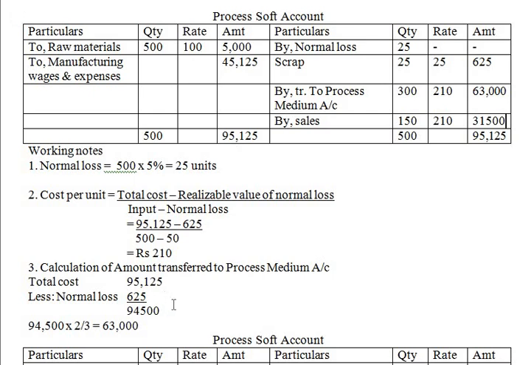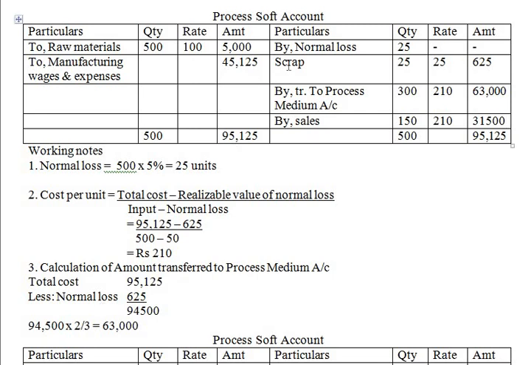Okay, now same like we need to prepare it for, now here total cost, whatever total cost we have calculated, it includes raw materials as well as manufacturing wages and expenses, but this we assume also includes normal loss.